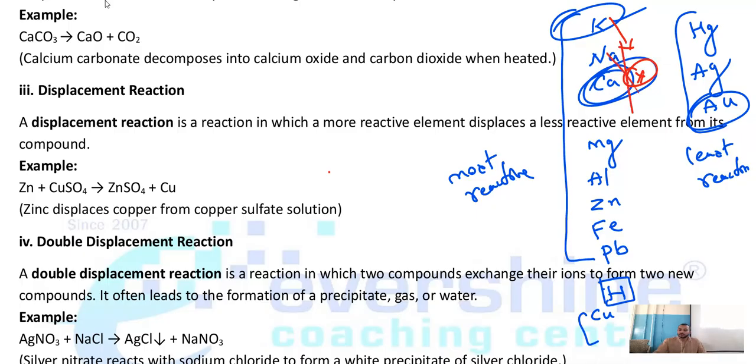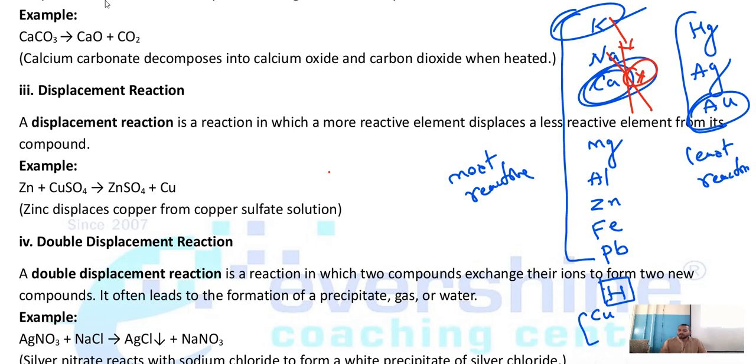Their relationship breaks. Easily it can break the relationship with calcium, because potassium is powerful.